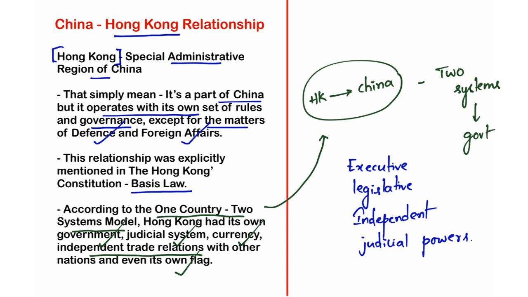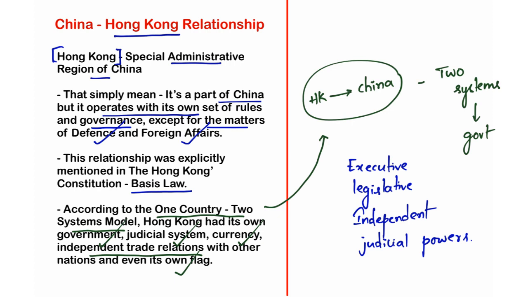Hong Kong had its own government, judiciary, executive, flag, and currency, and China had its own flag, currency, etc. There will be two systems, but both Hong Kong and China are of the same country. Hong Kong is a part of China. That is the meaning of the one country, two systems model. I hope it is clear till now.